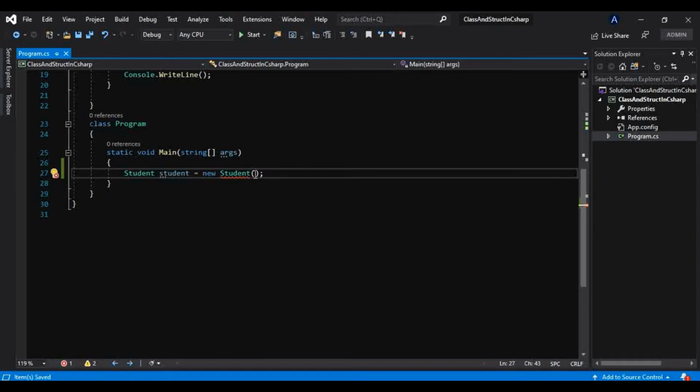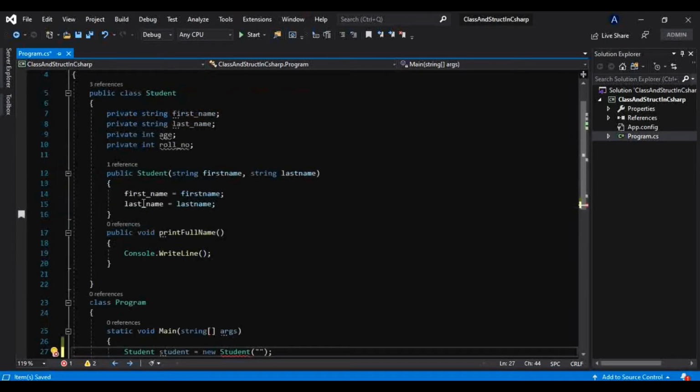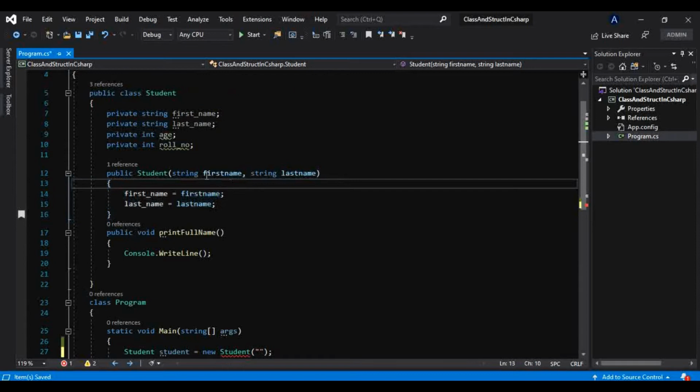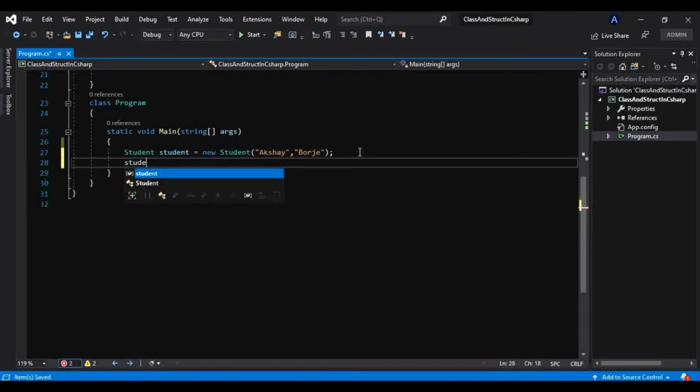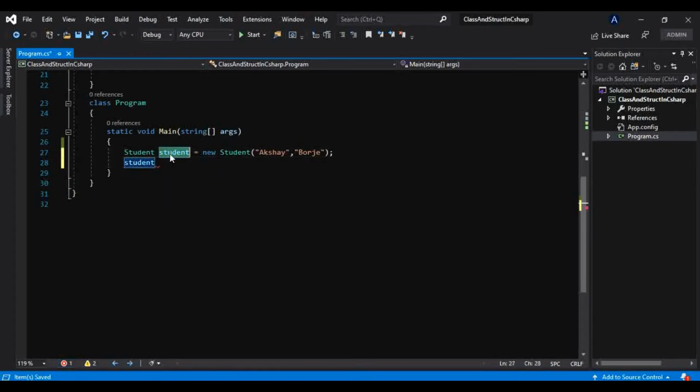Okay, so now I have to pass the first name and last name. You know that I have taken this constructor here, which takes these two parameters, first name and last name, which get stored into the fields that we have taken here, first name and last name. So now I will take first name as Akshay and second as Borj. Okay, and now we know this Student is our object, because we have stored the new Student in this variable.